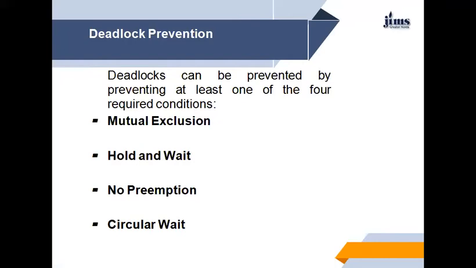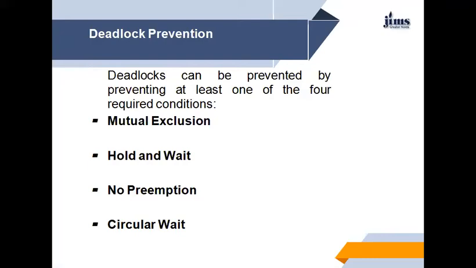An alternative protocol allows a process to request resources only when the process has none. Meaning to say, the process has no resources. A process may request some resources and use them before it can request any additional resources. It must release all the resources that it is currently allocated.